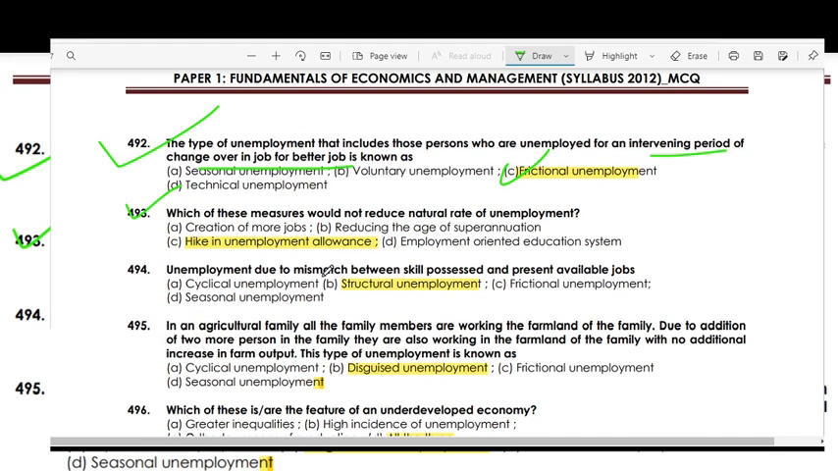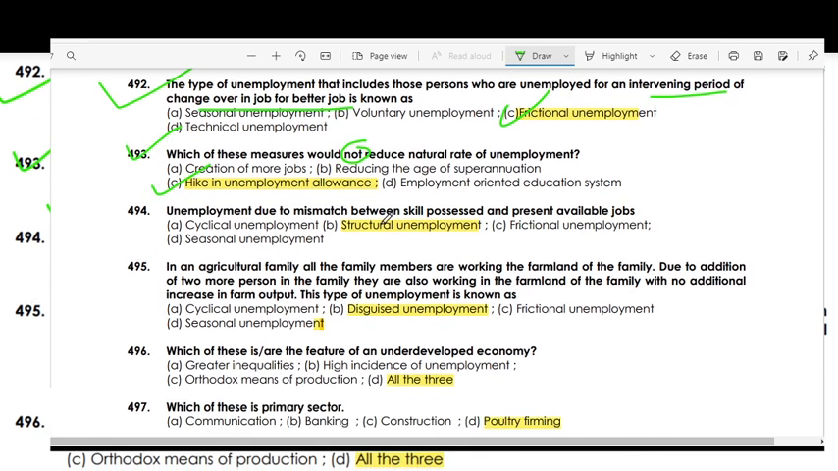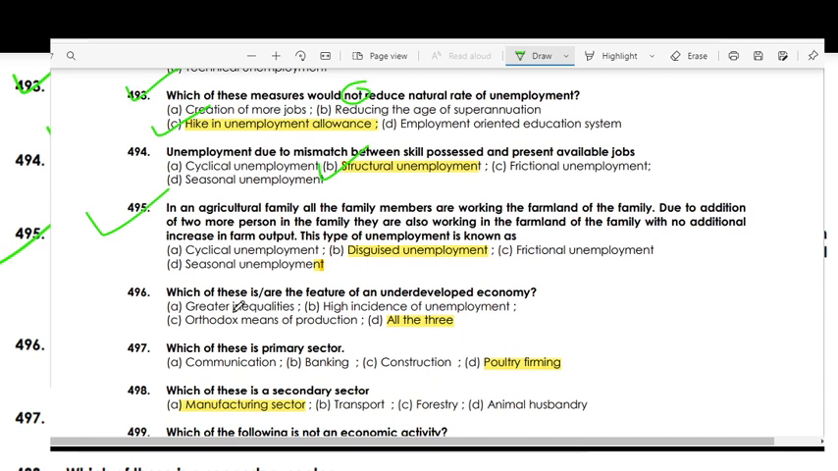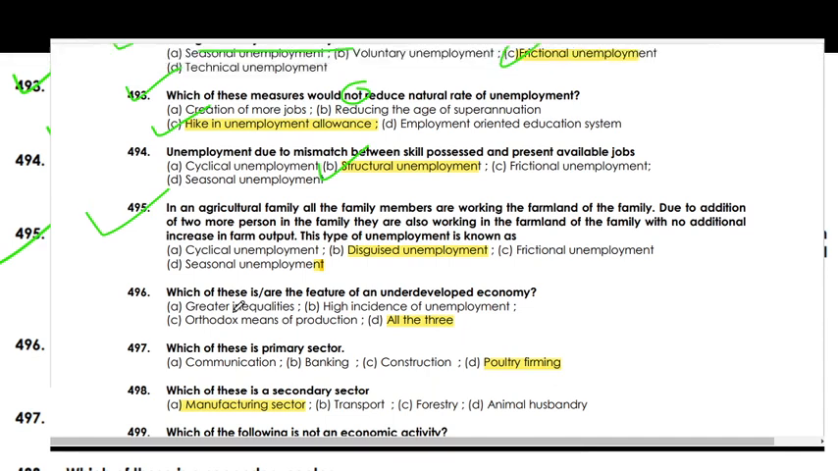Which of these measures would not reduce the national rate of unemployment? A hike in unemployment allowances. Unemployment due to the mismatch between the skills possessed and the jobs available is structural unemployment. In an agricultural family, all the family members work on the family farmland. Due to the addition of two or more persons in the family, they are also working on the farmland, with no additional increase in output. This type of unemployment is known as disguised unemployment.